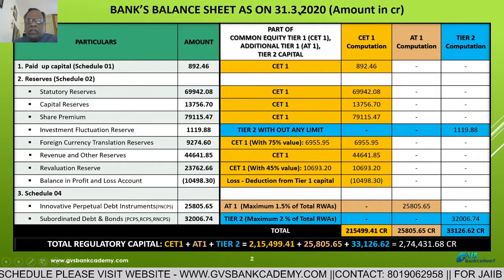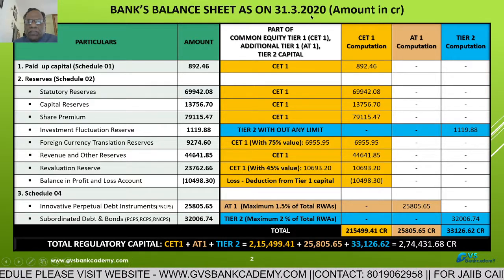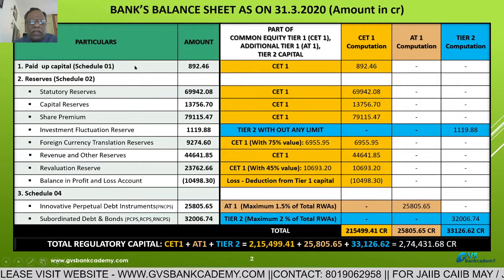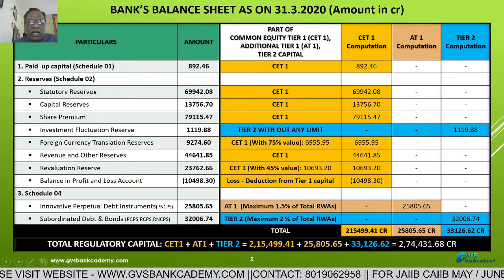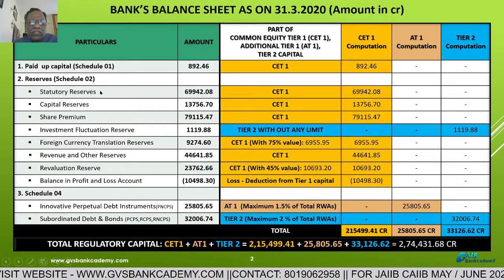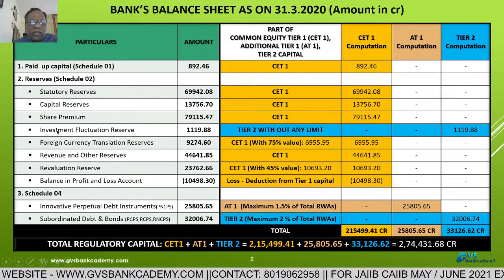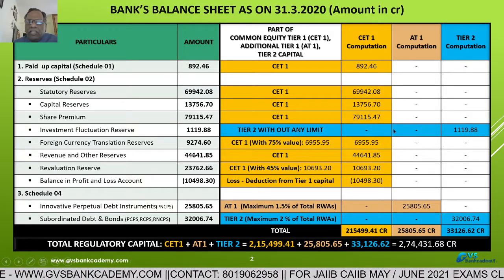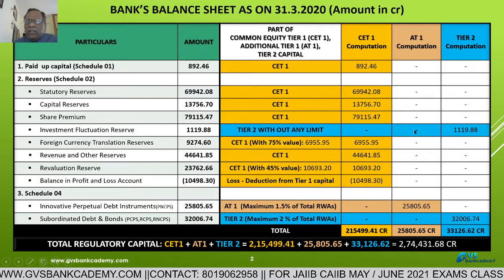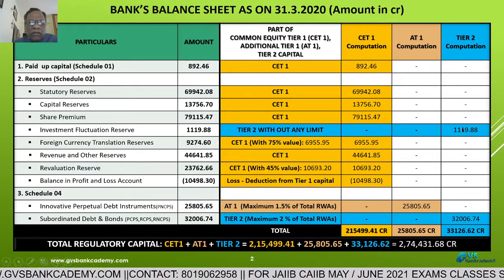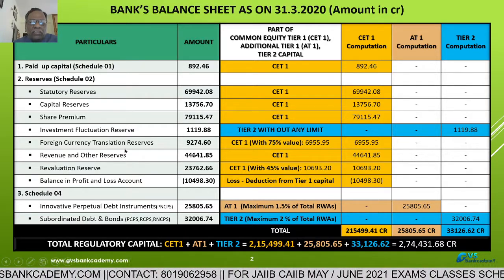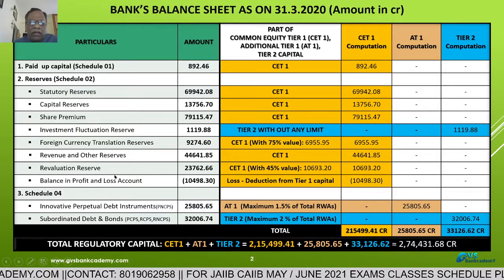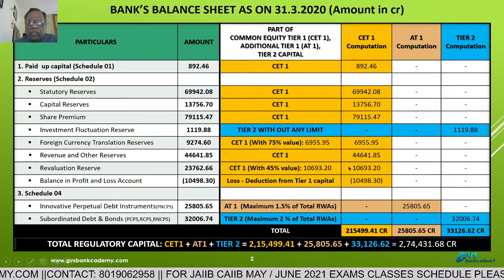In December 2020 CAIIB BFM examination, out of this type, questions they had asked. They had given one bank's balance sheet and various items they had given. From this you have to calculate what is meant by investment fluctuation reserve, how much we can add to whether common equity tier 1 or additional tier 1 or tier 2, that question they had given. And foreign currency translation reserve, one question they had given. And revaluation reserves also, one question they had given.